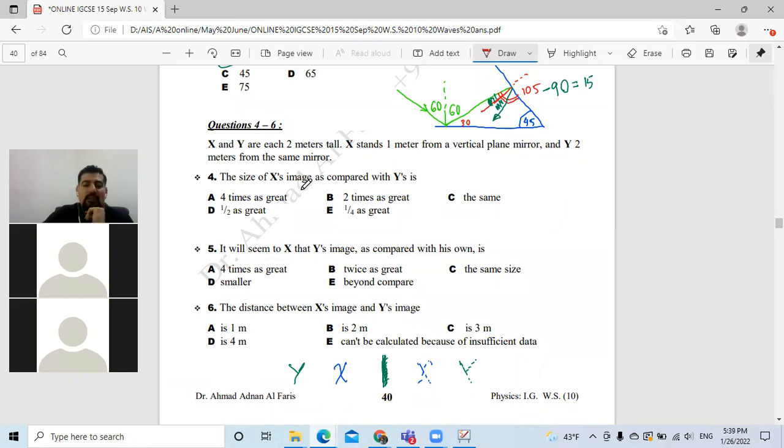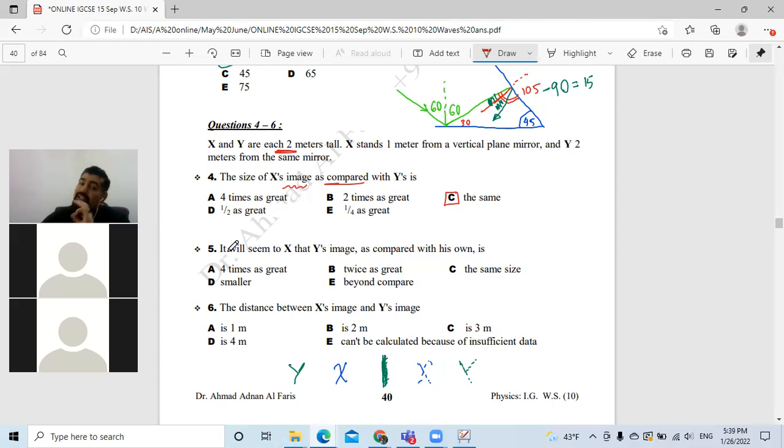Because they ask to compare the size of the image, and we are talking about the plane mirror, and both of them are 2 meters tall. So the answer is C. Their images will be the same height. Thank you Salma, yes, same height. Why same height? Because their image will be the same as their height. So since this height is 2 meters, the image of it will be 2 meters, and the same thing for object Y. So both of them have the same what? Size. That's question number 4.